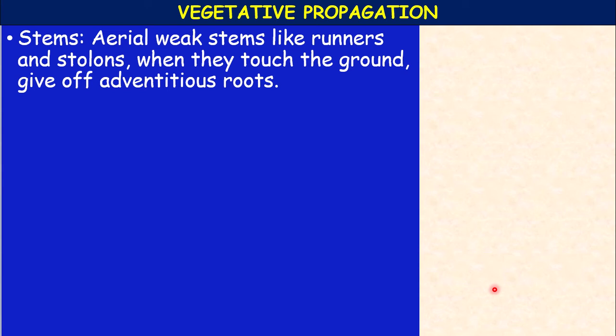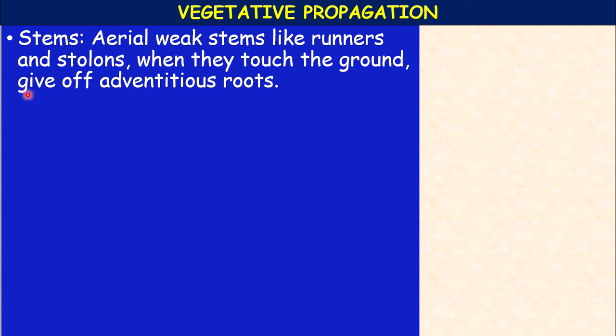Now the vegetative propagation through stems. A number of plants like potato, ginger, sugarcane and gladiolus multiply by stems or their modifications. Runners and stolons are the two methods of vegetative propagation which take place through stems.